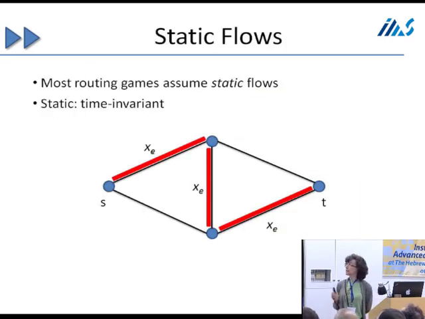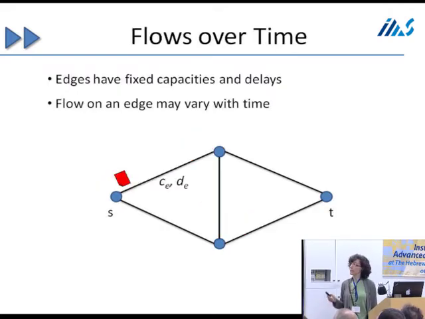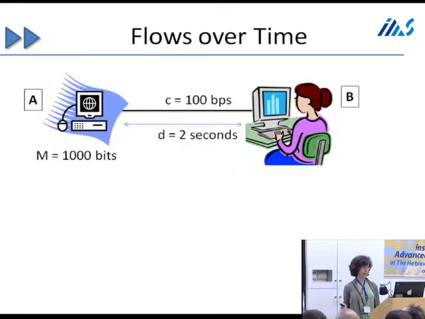This has been studied a lot in static networks, where the flow is time invariant. So it's fixed and the flow repeats over time, but it's the same flow all the time. What we're interested in is a different model where flow takes time to travel. So we're going to have a fixed capacity on the edge and a fixed delay for the edge, and the flow on the edge may vary with time.